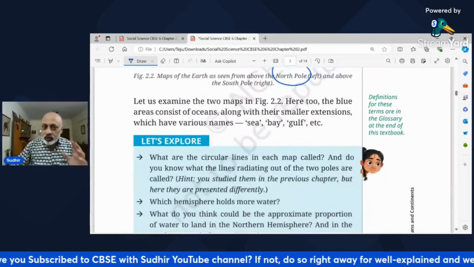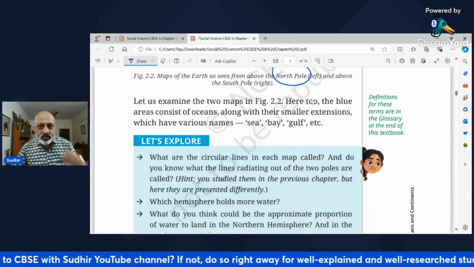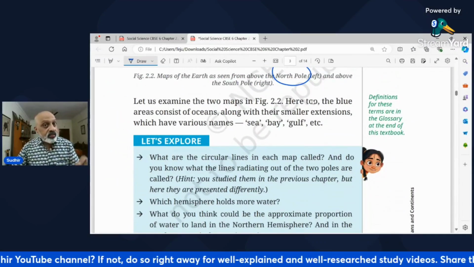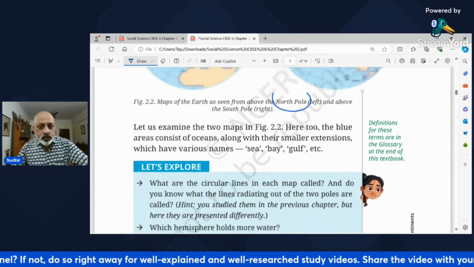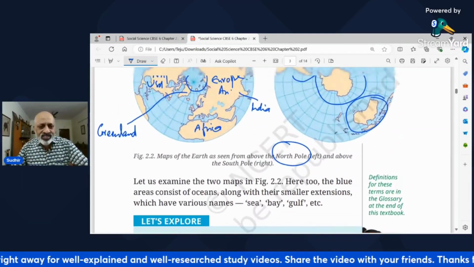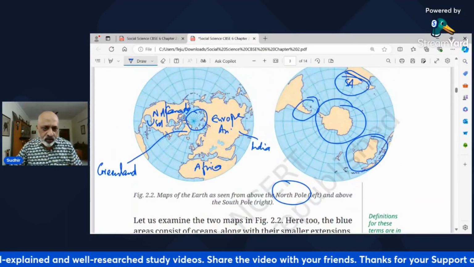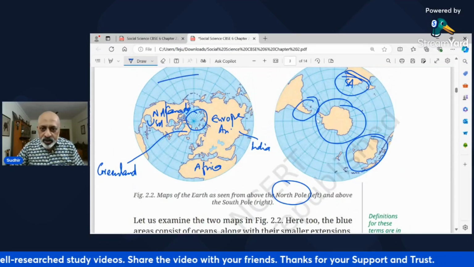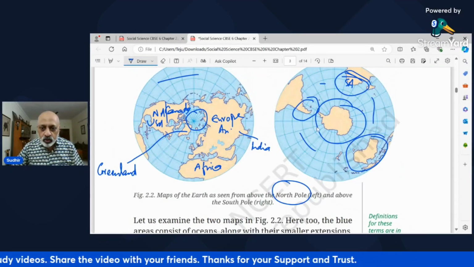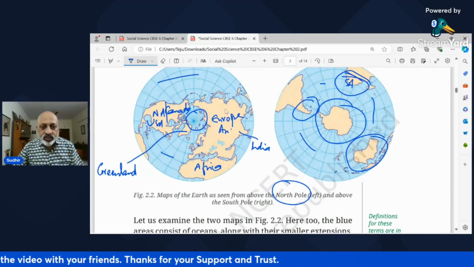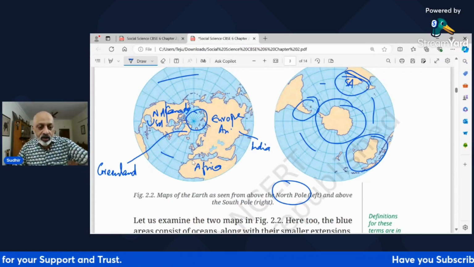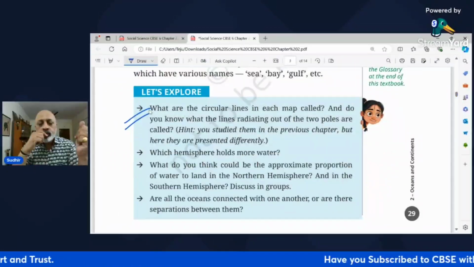Now let us examine the two maps in figure 2.2, that is this one. Here the blue areas consist of oceans along with their smaller extensions which are like sea, bay, gulf वगैरह वगैरह. Okay, so ये पूरा blue area जो है ये पूरा समुंदर है, महासागर है, और जहां पर भी आपको ये येलोइश ब्राउनिश एरिया दिखता है, दैट इज द लैंड मास, द कॉन्टिनेंट्स.